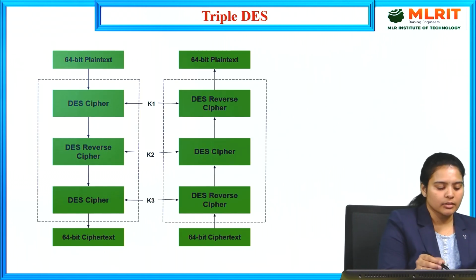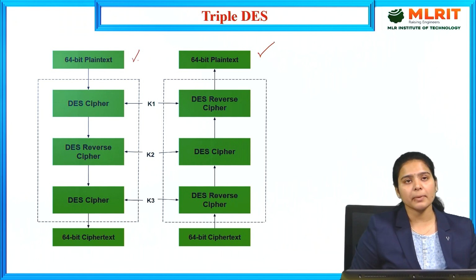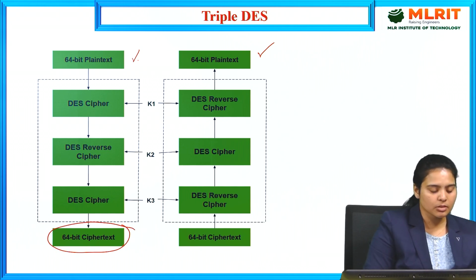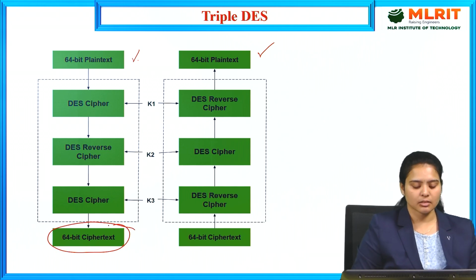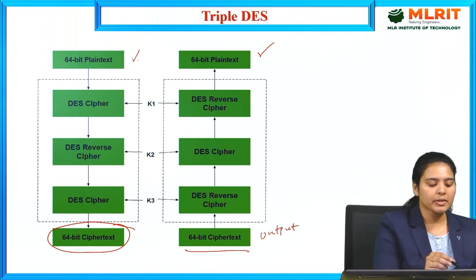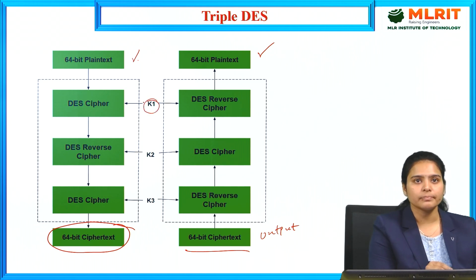See here, the 64-bit plain text is taken, and the main output we need to get is the 64-bit ciphertext. Here we are doing the DES cipher using the first round with key K1.